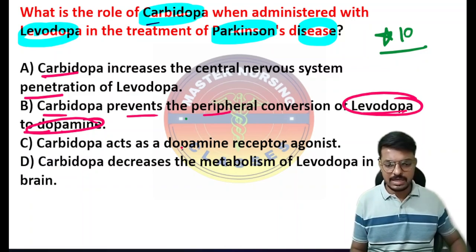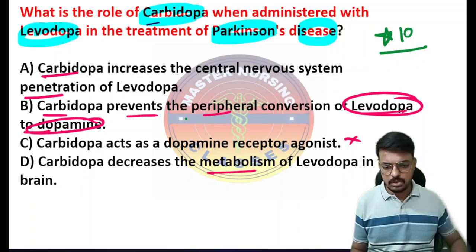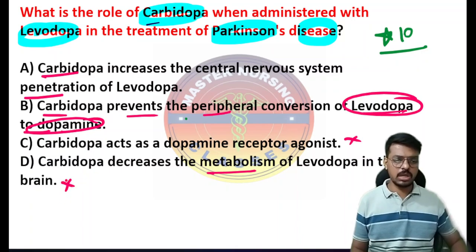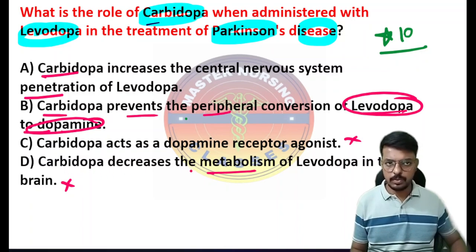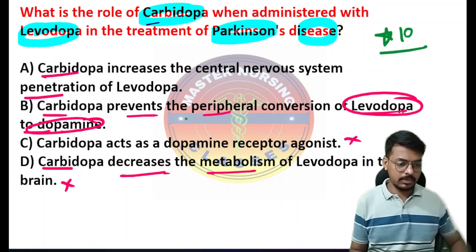Option C: carbidopa acts as a dopamine receptor agonist. Never ever. Then option D: carbidopa decreases the metabolism of levodopa in the brain. It increases the metabolism, so I am eliminating this also. Carbidopa will not decrease the metabolism of levodopa in the brain. So let me clear it with the concept.